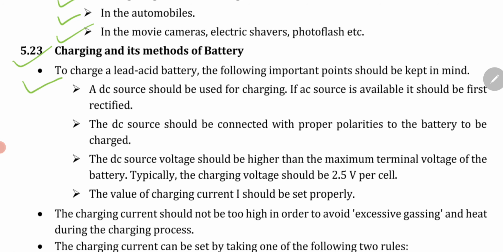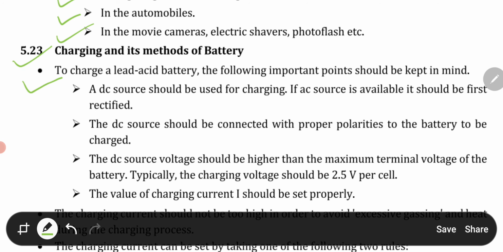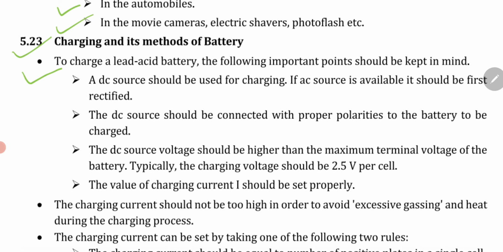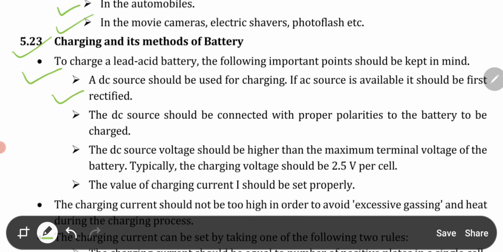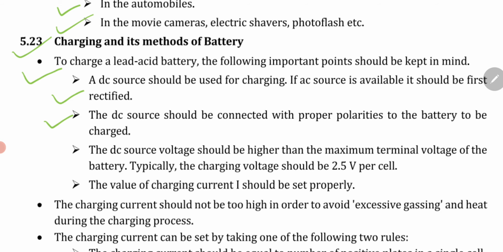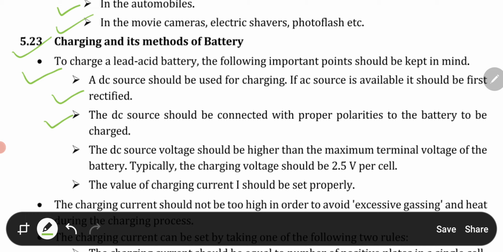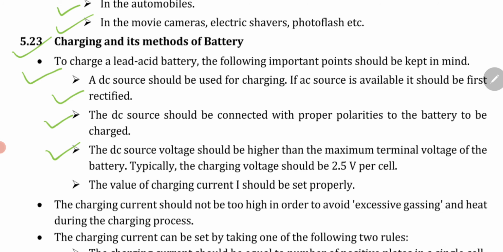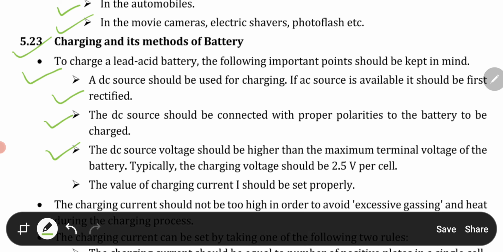To charge a lead acid battery, the following important points should be kept in mind. The first one is that a DC source should be used for charging. If an AC source is available, it should first be rectified. Then the DC source should be connected with proper polarities to the battery to be charged. That means the positive terminal is connected with the positive wire and the negative terminal with the negative wire. Then the DC source voltage should be higher than the maximum terminal voltage of the battery.